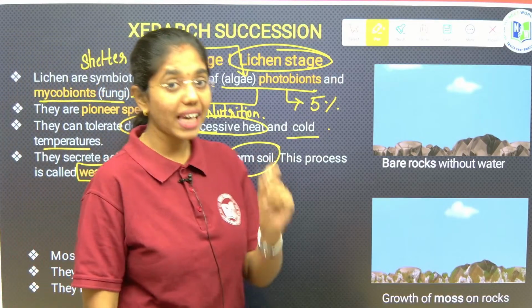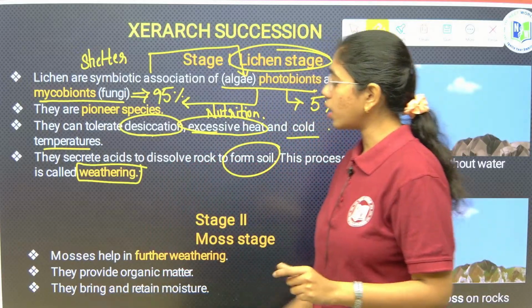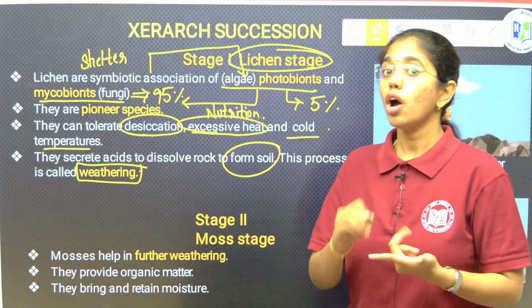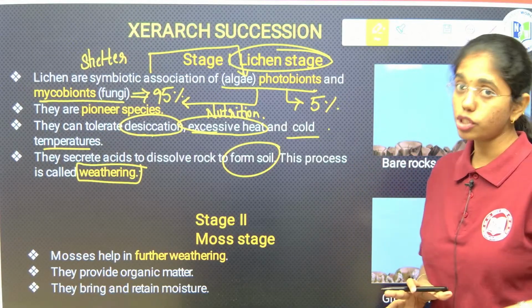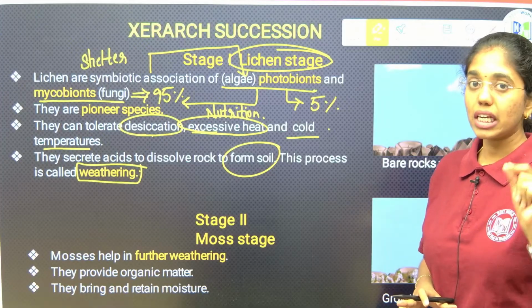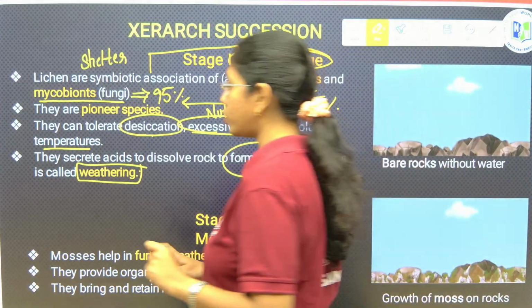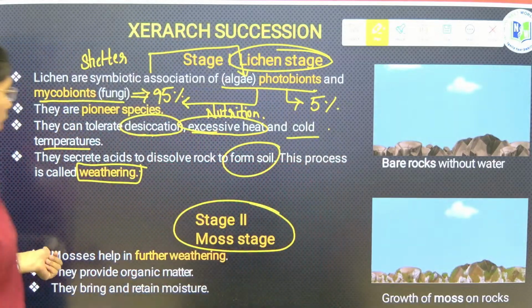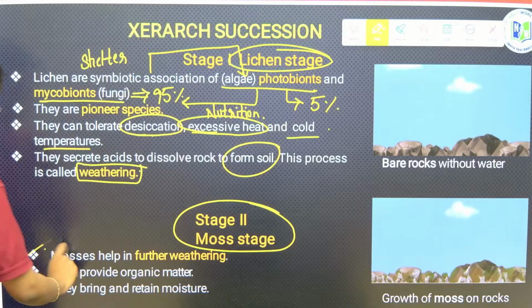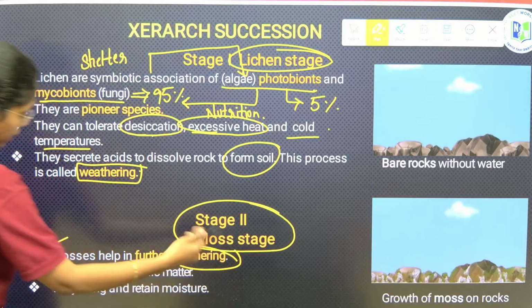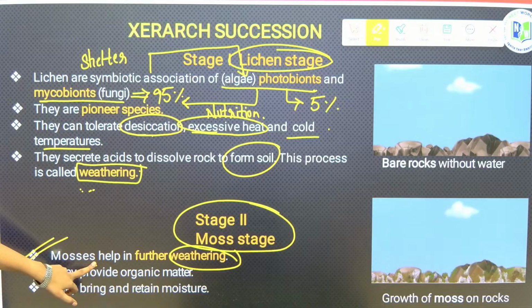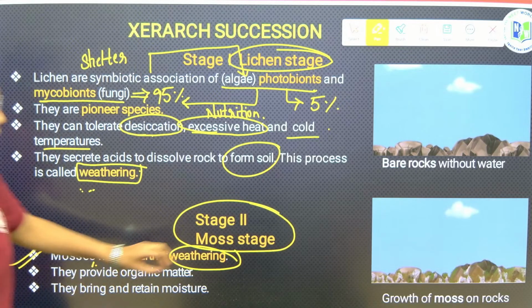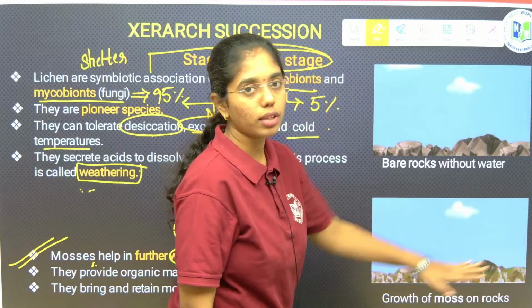Remember the statements carefully, because we may expect questions like multi-statement questions followed by assertion-reason questions as well. So, look into that carefully and address each statement properly at each seral stage. Here we will move on to stage 2, that is moss stage. Here mosses help in further weathering. This weathering starts at the end of stage 1, and in stage 2, the moss stage, bryophytes will form a dense mat on these rocks.